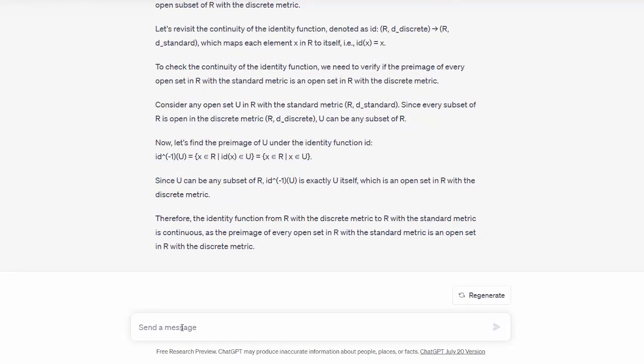Okay. I wonder if I should ask it something more technical. I will say, is it necessary to check that the inverse map is also continuous when checking if a function is a homeomorphism?